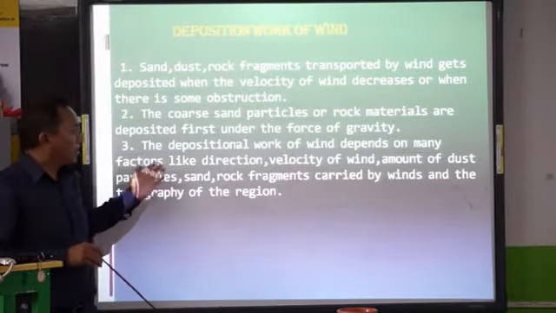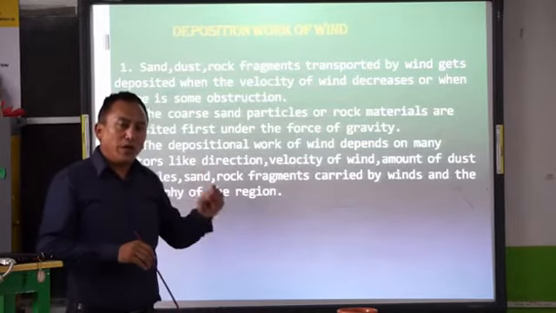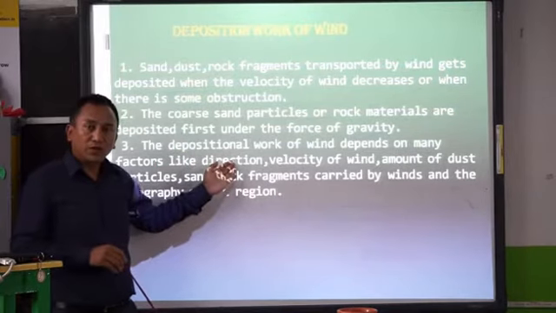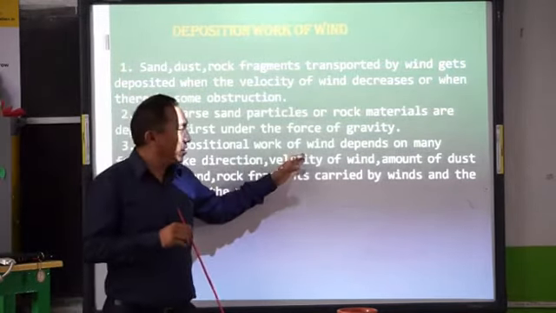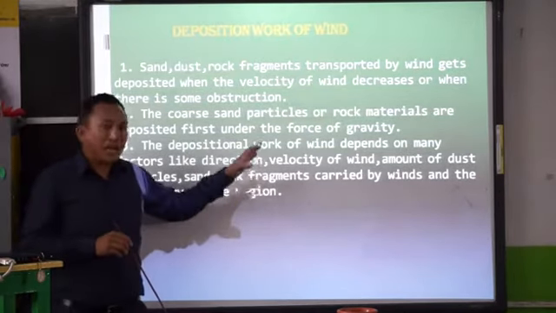Next one, see, the depositional work of the wind depends on various factors like the direction of the wind, speed of the wind, amount of dust particles that are there in the wind, the rock fragments carried by wind.